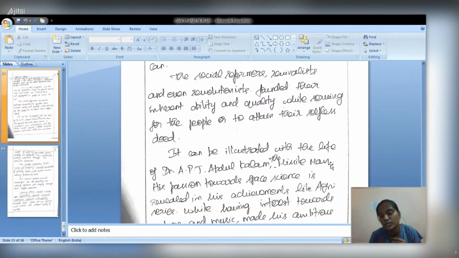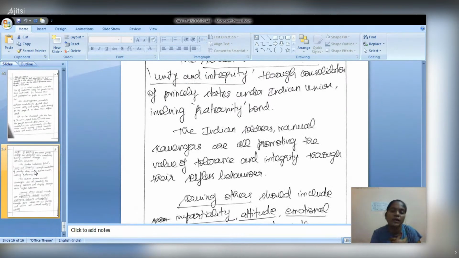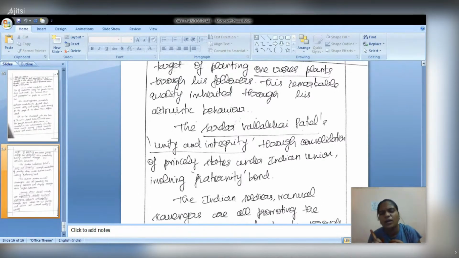Through his interest in nature and music, he made an ambitious effort of planting 1 crore trees through his followers, like the recently deceased actor Vivek. And others: we can give the example of Mother Teresa, and I have given Sardar Vallabhbhai Patel.